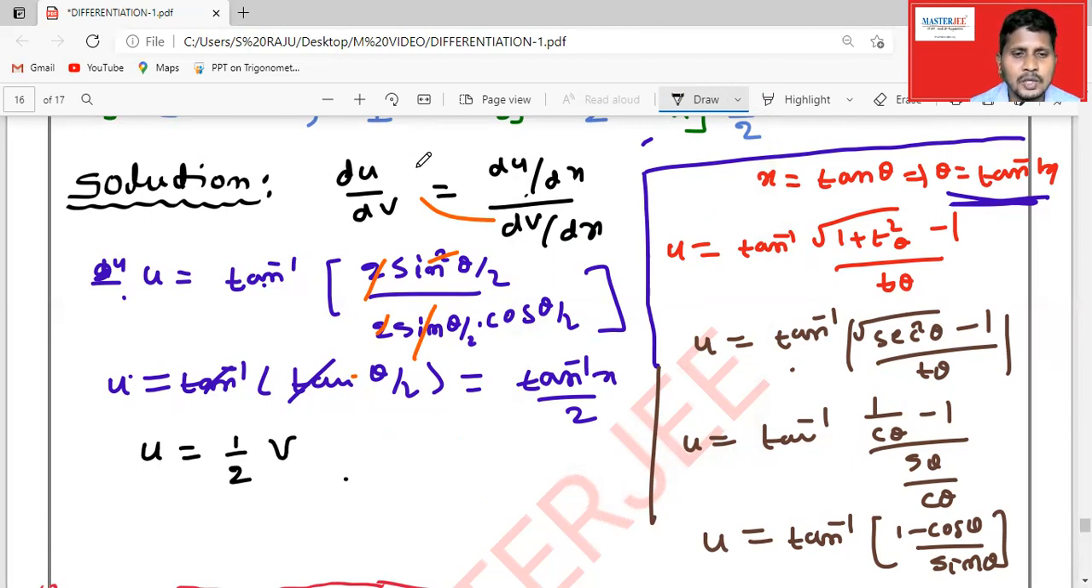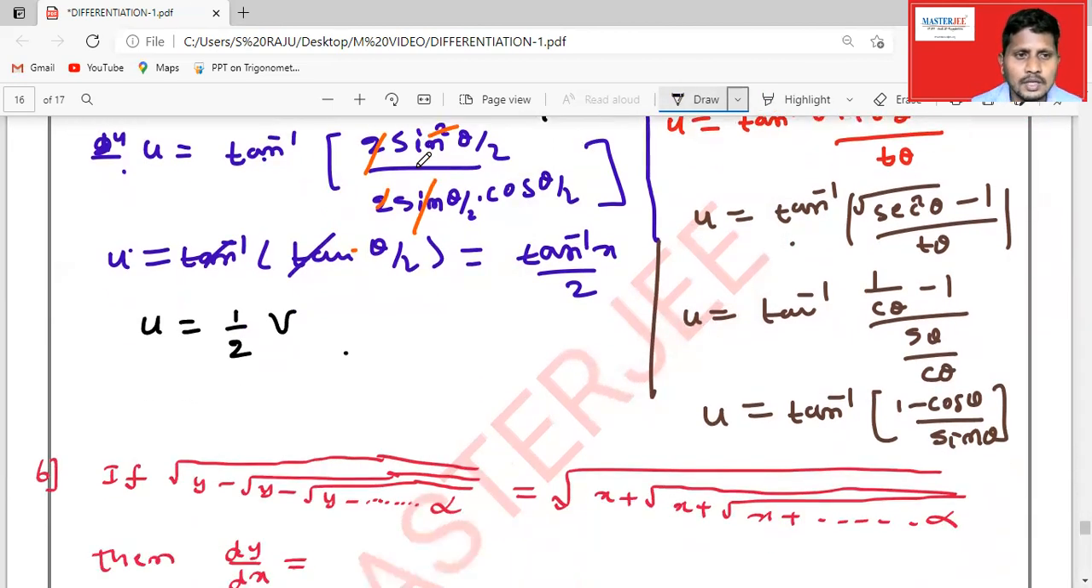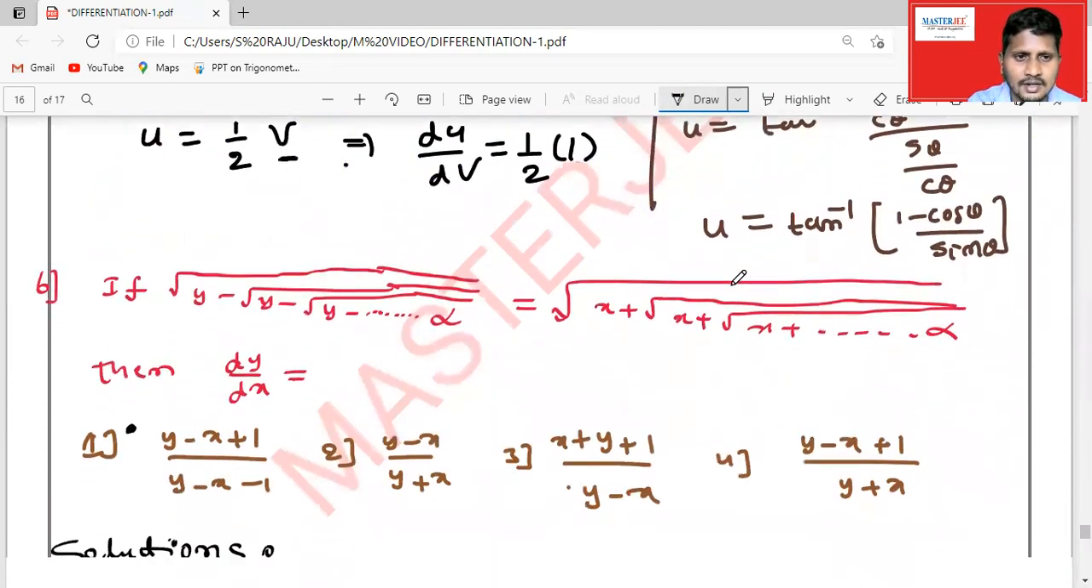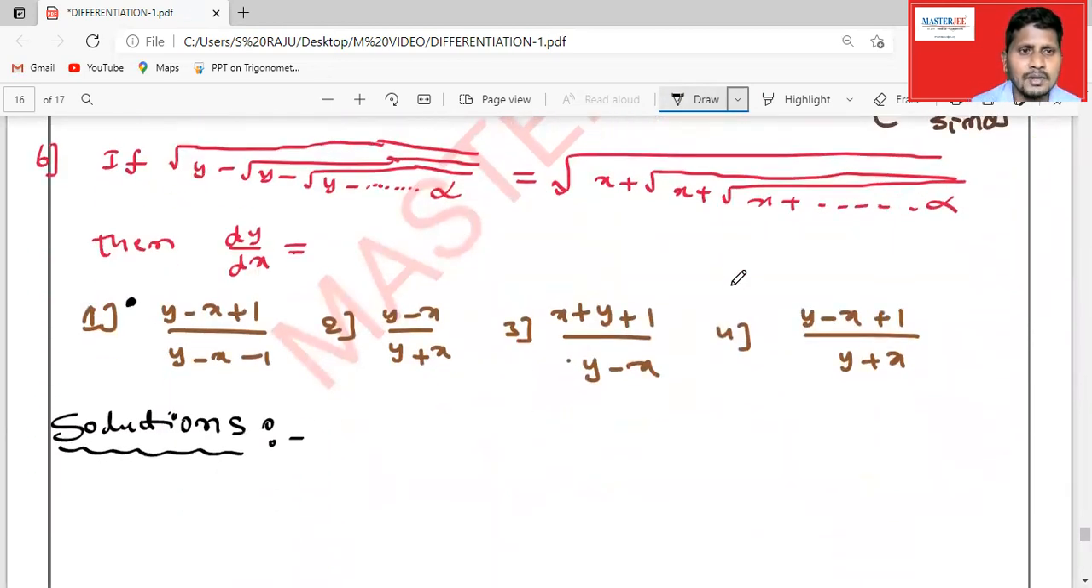But we need to find du by dv. So du by dv, with respect to v we can differentiate. Du by dv is equal to 1 by 2 into 1. With respect to v the derivative is 1. So finally, what is the answer? Answer will be 1 by 2. The fourth option is the correct option. Correct answer, right? So let us see the sixth example.